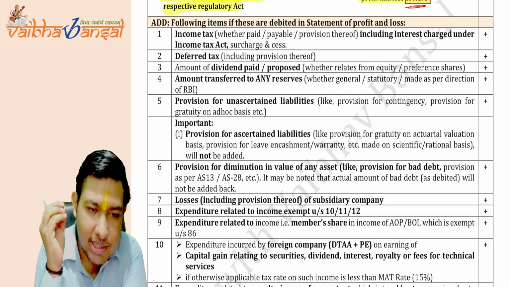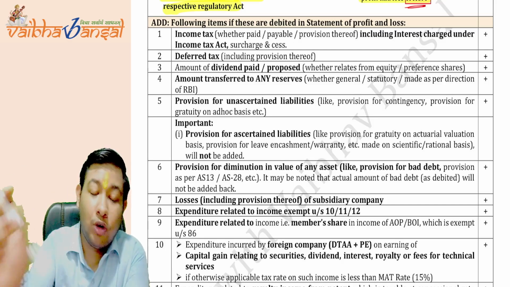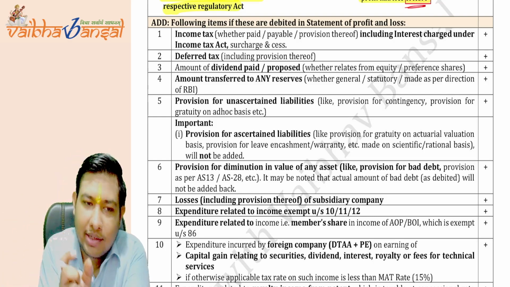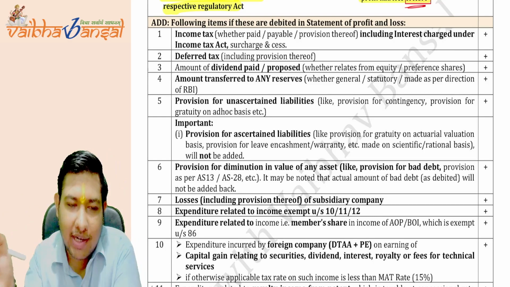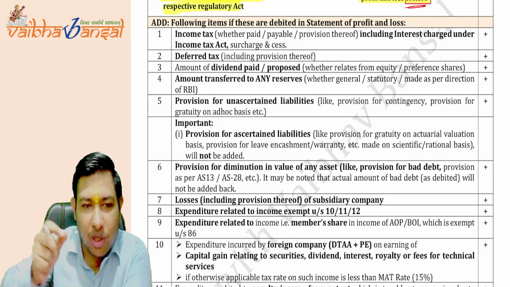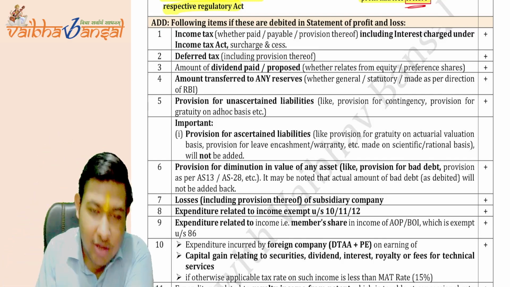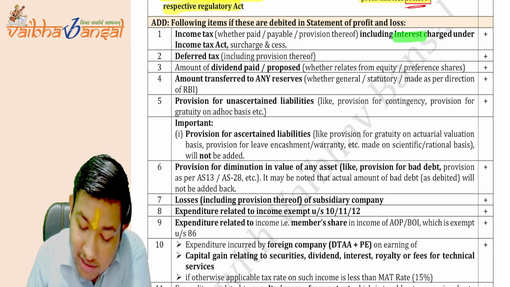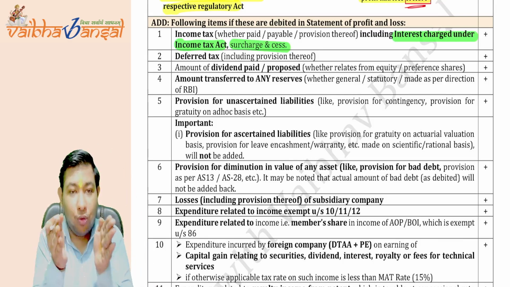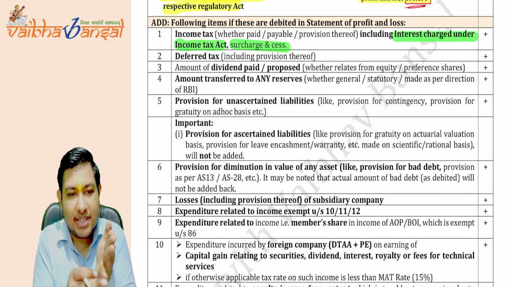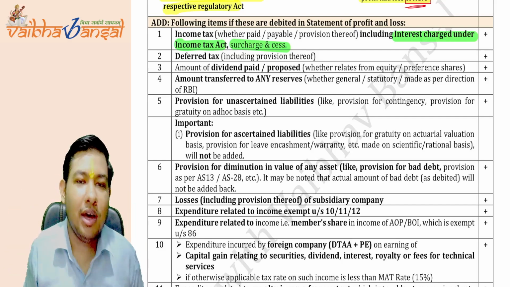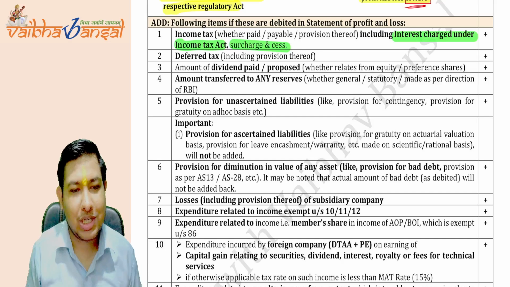Now what the company might do is show the income tax portion differently, the surcharge portion separately, and the cess portion separately. Then only the income tax portion would be disallowed. So the government wrote: including interest under the Income Tax Act, surcharge and cess. The whole income tax, including surcharge, cess, interest, everything needs to be added back to the profit and loss account, the net profit.